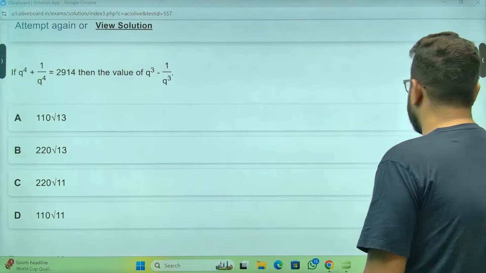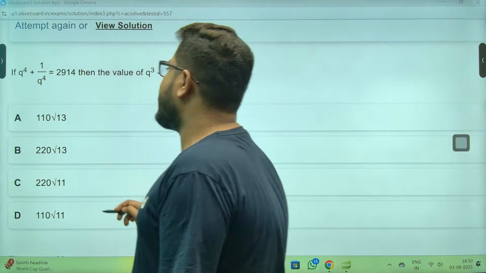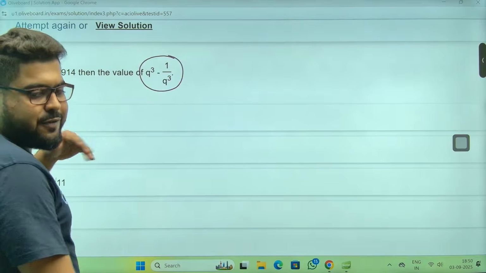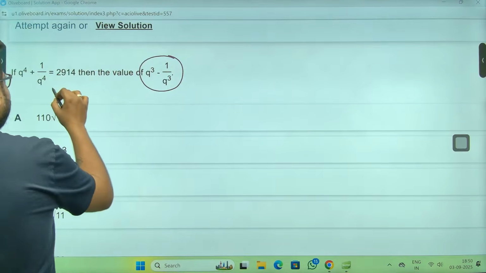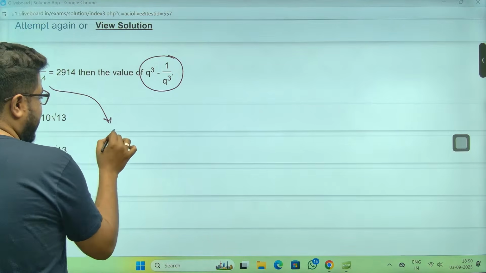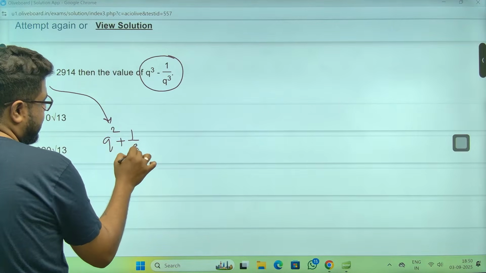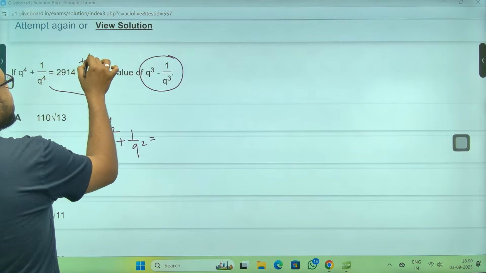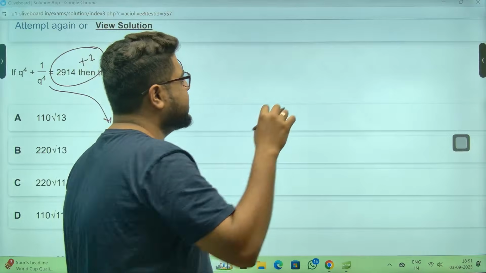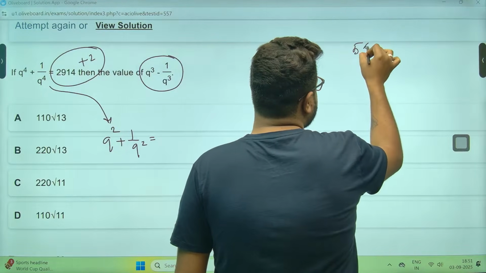Chalo, let's do. Q to the power 4 plus 1 by Q to the power 4. Arey cube mein jaana hai, sir. You have to do multiple steps. Chalo sir, kya hi karein? Sir, Q square plus 1 by Q square. What you do? Plus 2 you do. 2916. 2916 I guess 54 ka square hota hai na? 54 square.